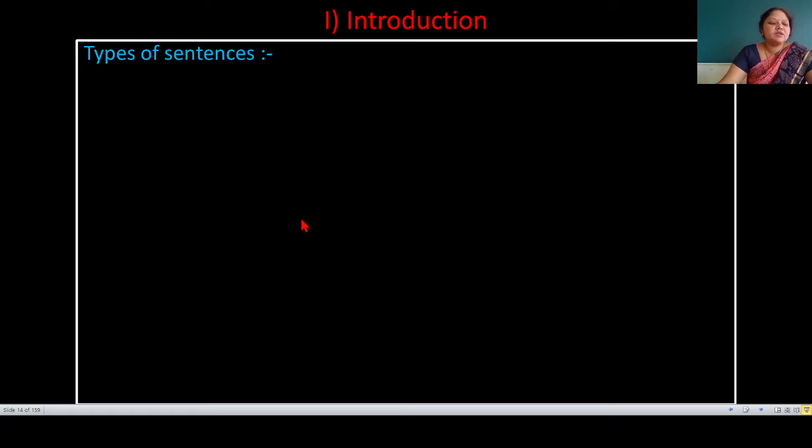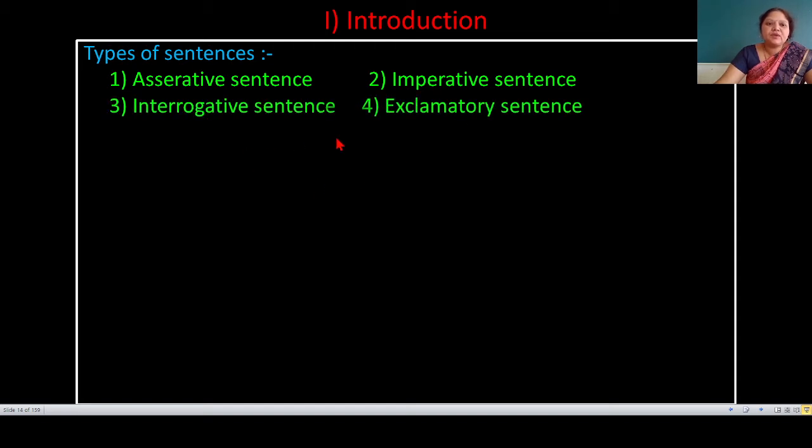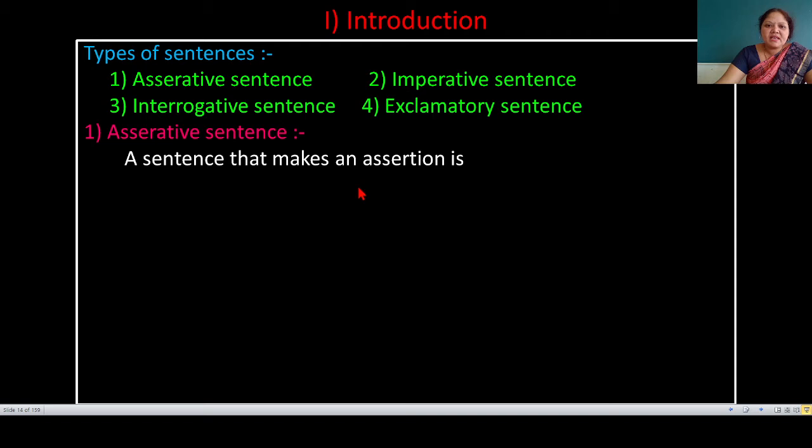In the introduction, we will briefly look at types of sentences. First is assertive sentence. Second, imperative sentence. Third, interrogative sentence. And fourth, exclamatory sentence. First type is assertive sentence. The definition of an assertive sentence is: a sentence that makes an assertion is called an assertive sentence.